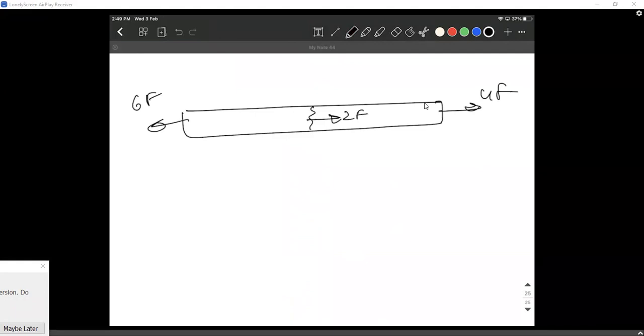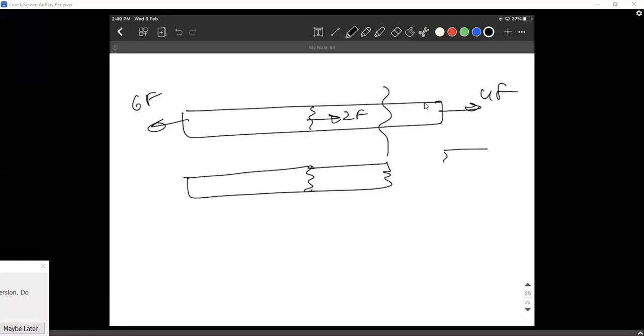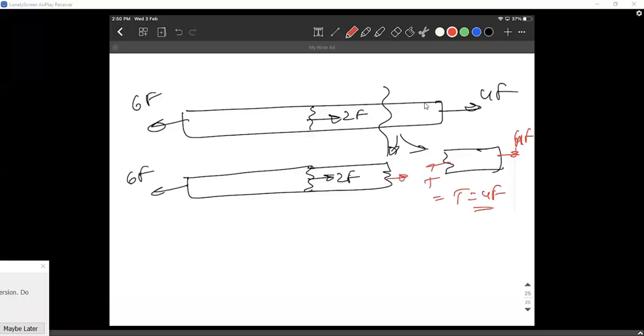Yes, sir. Let me break the body here, but let's observe only this side of the body. I broke the body into two parts at this point, but I'm only observing the left side one instead of the right side one. Like we always do, 4F equals T equals 4F. Now let's look at the left side: 6F, 2F and tension.